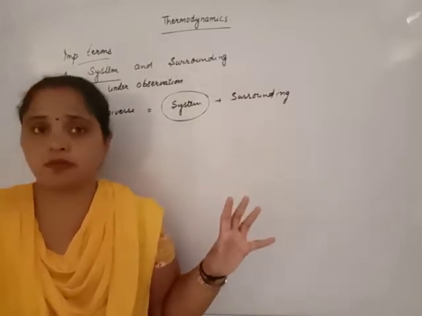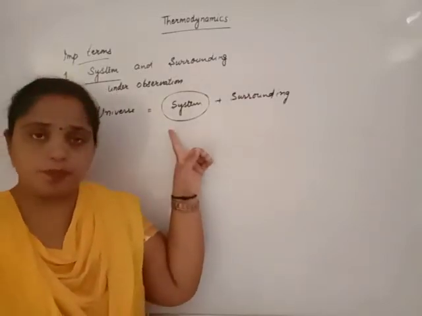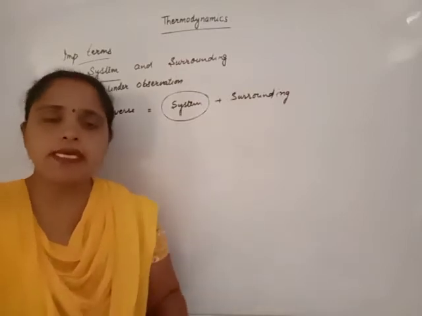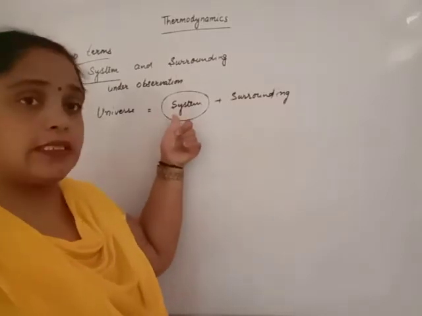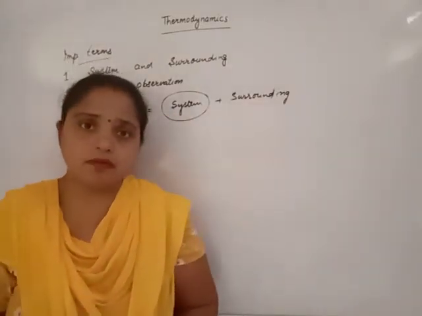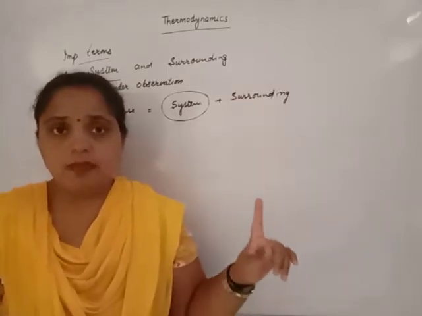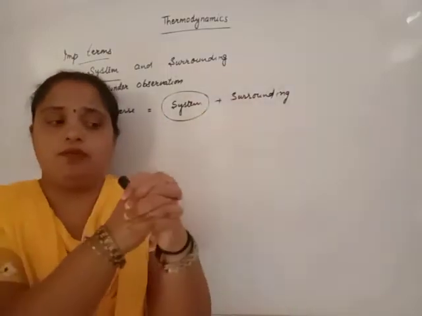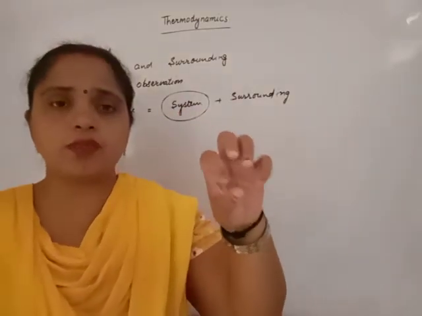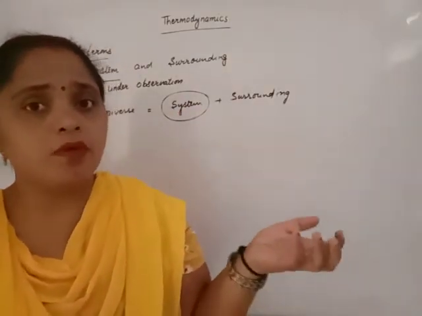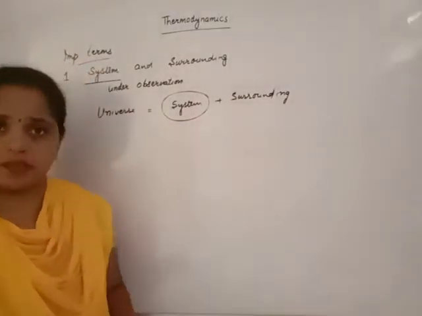If surrounding has loud sound, does the system go properly? Answer is no. Surrounding is peace. The work done in the system is going on peacefully and regularly. Clear? System and surrounding both collectively together give universe. System is only the small portion where some work is going on, some changes take place, and the remaining portion is known as surrounding.